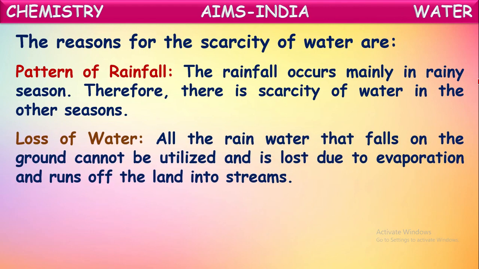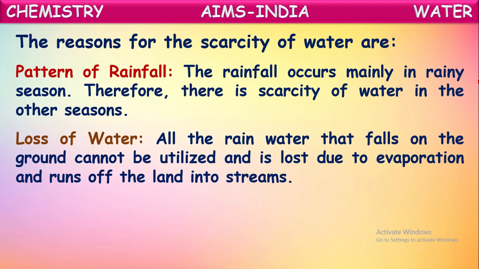One more cause for the scarcity of water is loss of water. That is, all the rainwater that falls on the ground cannot be utilized and is lost due to evaporation and runs off the land into streams, isn't it? So when it rains, a lot of water comes onto the earth's surface, but not all of this water sinks into the soil. Only a very small quantity of water seeps into the soil, and it recharges the groundwater table.